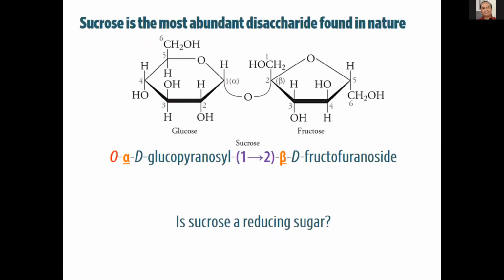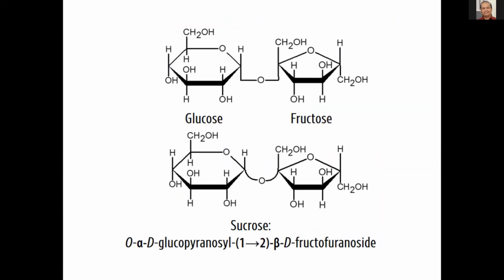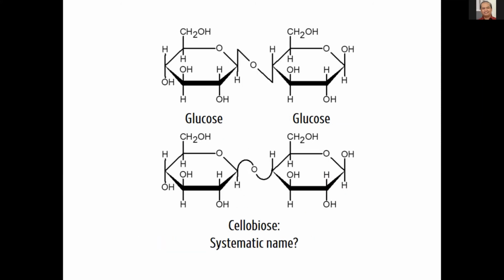Yeah, so we've gone through sucrose, we've gone through maltose, so now cellobiose. Okay, how will we name this? Naming this is straightforward. You have a glucose, you have a glucose. So I guess the first thing you can take a look at is whether the anomeric carbon of the next monosaccharide is still free after the reaction. It still is. This is the anomeric carbon. So you're going to name this as a glucopyranose instead of a glucopyranoside.